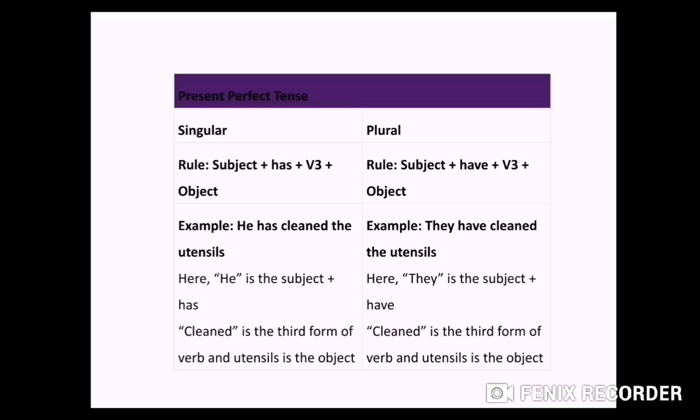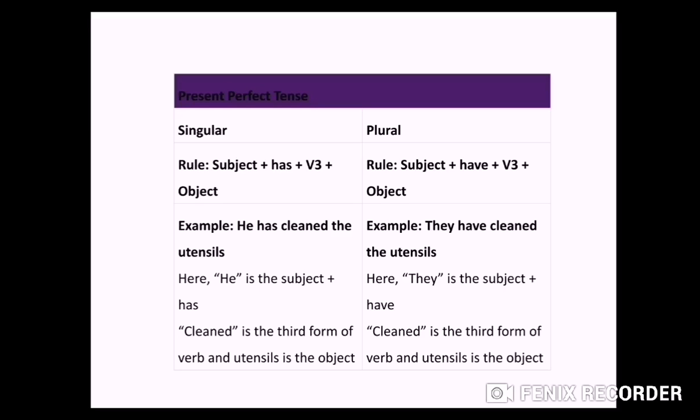So let's see with the example singular and plural. What is the structure of this present perfect tense? As I have already told you, perfect means you have to use third form of verb. And before using third form of verb, we use helping verb here, that is has, have. Has comes for your singular and have is used for your plural. Now let's see the first example. He has cleaned the utensils. He is your subject and that is your singular. For singular I have told you has will come, so he has cleaned. Third form of clean is cleaned. Clean, cleaned, cleaned. So clean is your third form of verb.